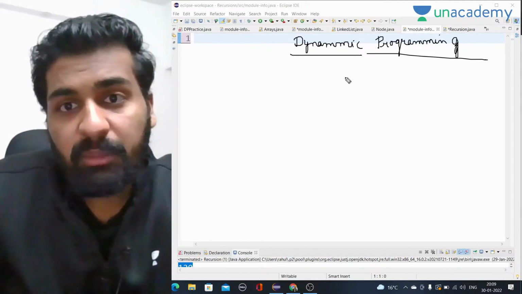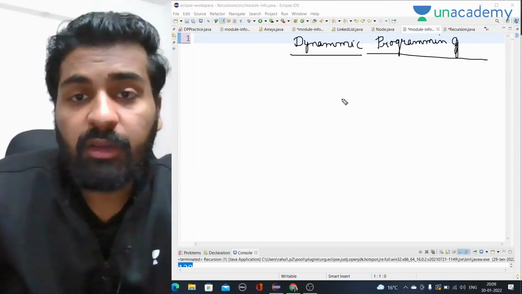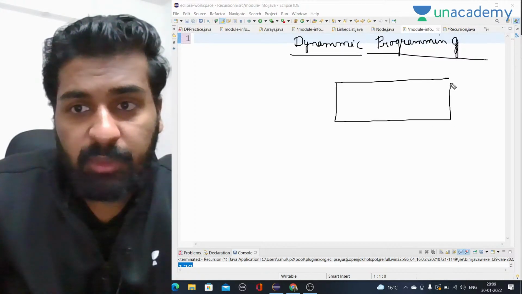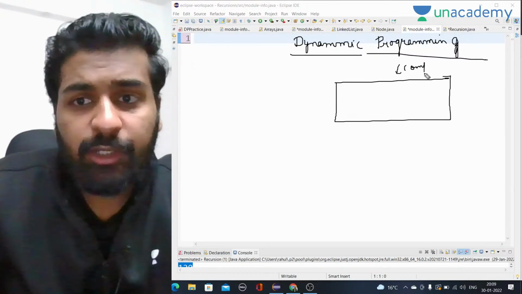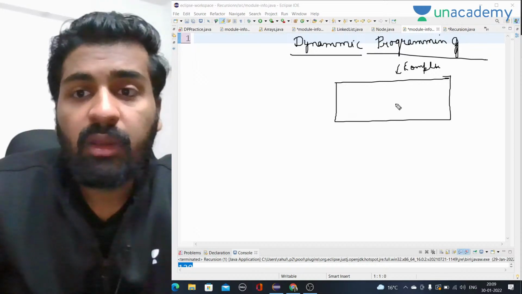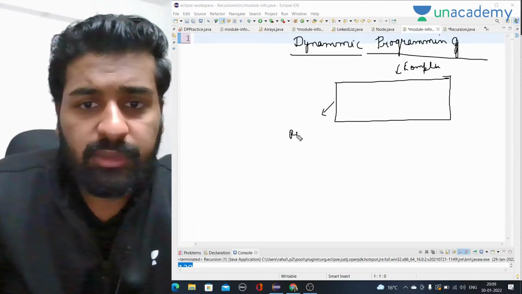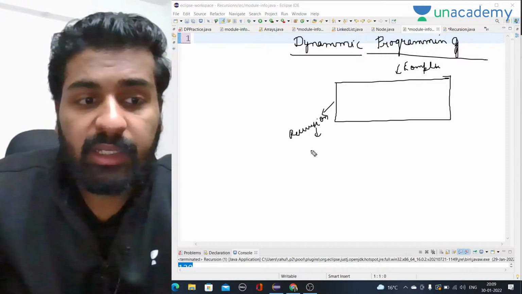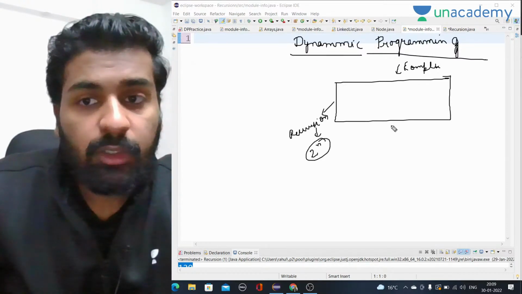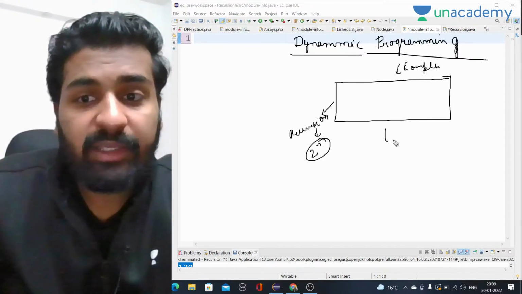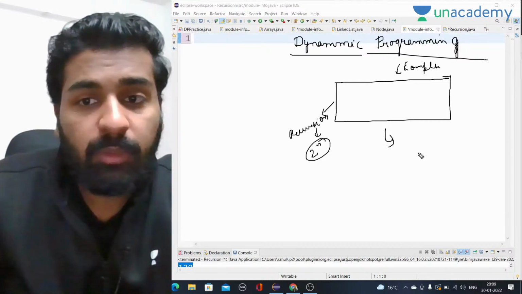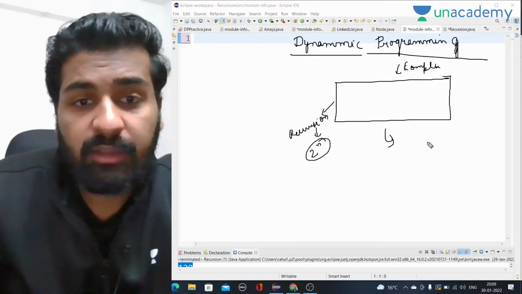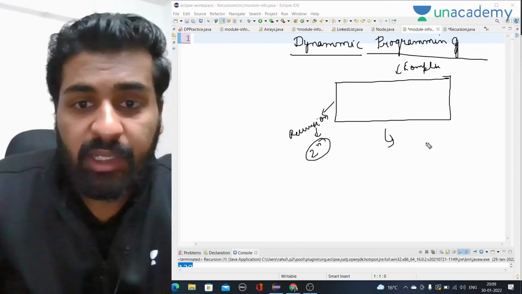Dynamic programming is something where you have a very big problem, a complex problem that you cannot solve directly. You have to use recursion. Let's say you are using recursion to solve it, but that recursion is taking a lot of time, let's say 2 to the power n time. In these types of problems we see if there are overlapping subproblems, meaning are we repeating the same work again and again?